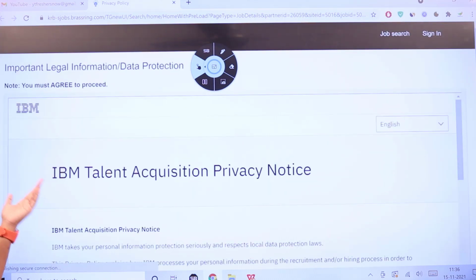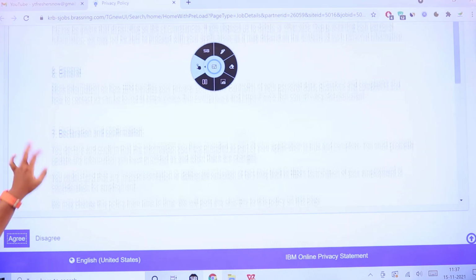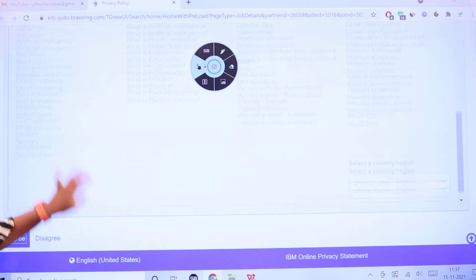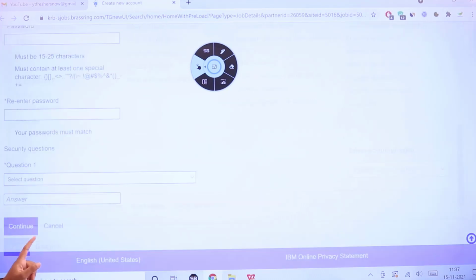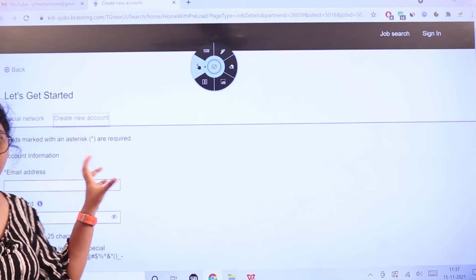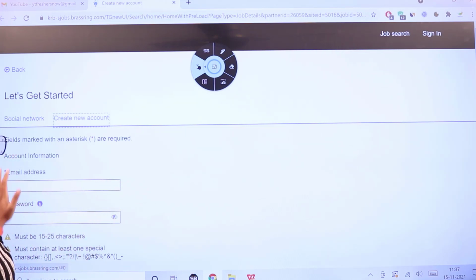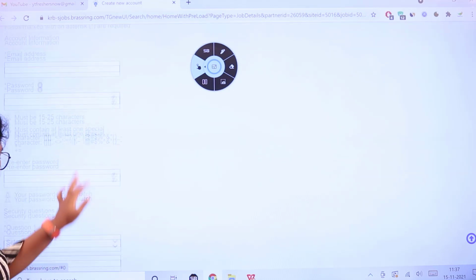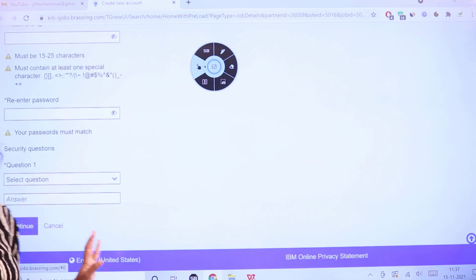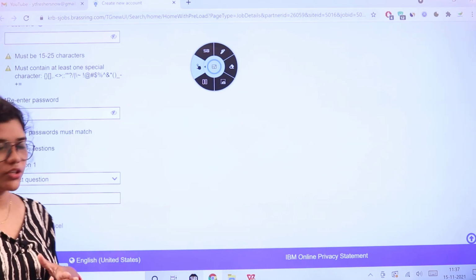Then it will redirect you to this privacy notice page. When you read all of this and come down to the end of the page, they will ask you to agree or disagree. So you can click on agree, and then create your new account. This is the page that you will be redirected to. Here they will ask you for your email and the password. Then you have to re-enter your password and then you can continue. So this is how you start off by creating your account.